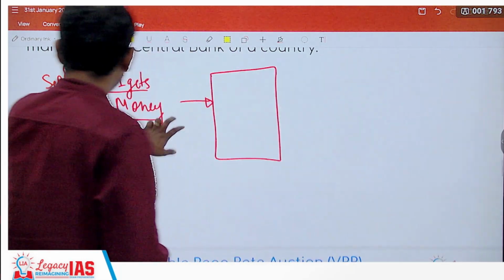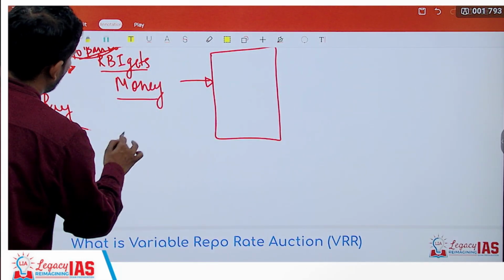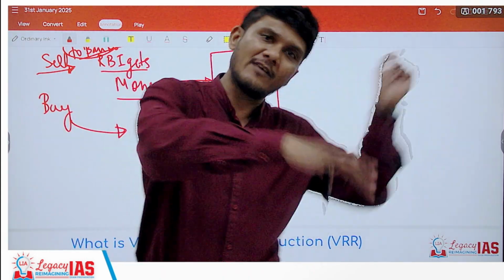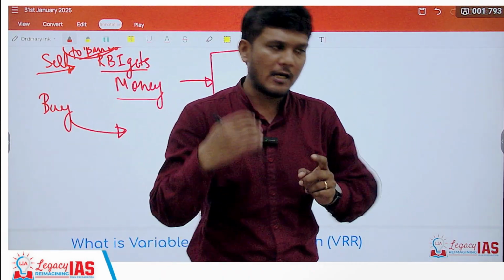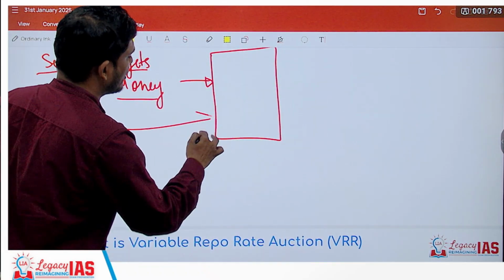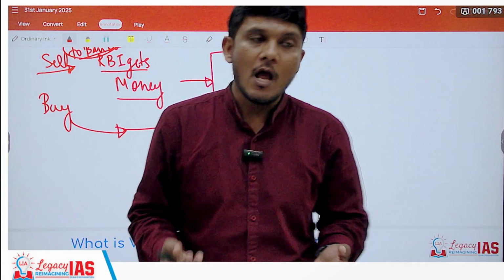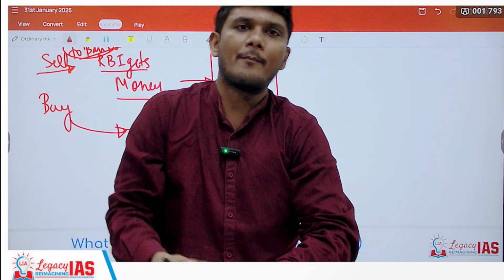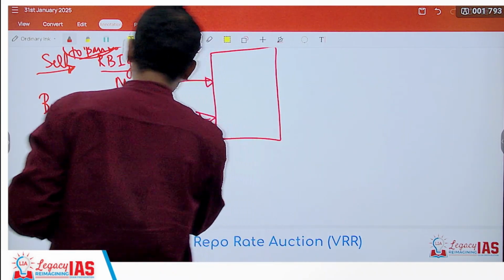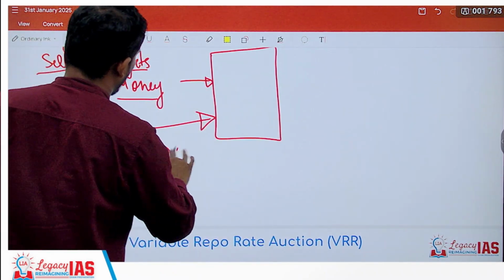Now the second thing the RBI can do is buy this government security from the scheduled commercial banks, which it might have sold previously. It wants to purchase it back. So when RBI purchases back this government security from the banks, RBI will give money to the banks for purchasing it back. So what will happen? More money will be with the banks.